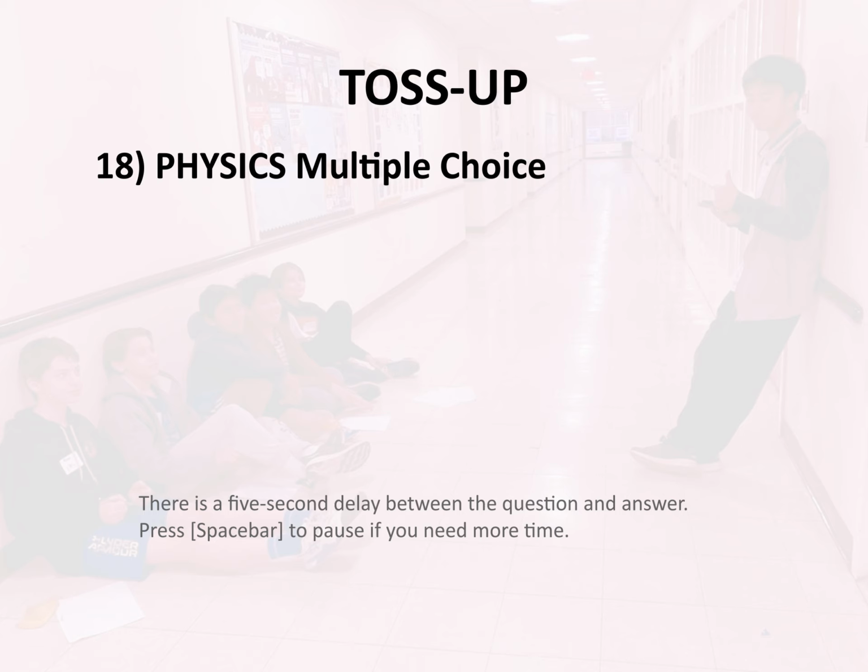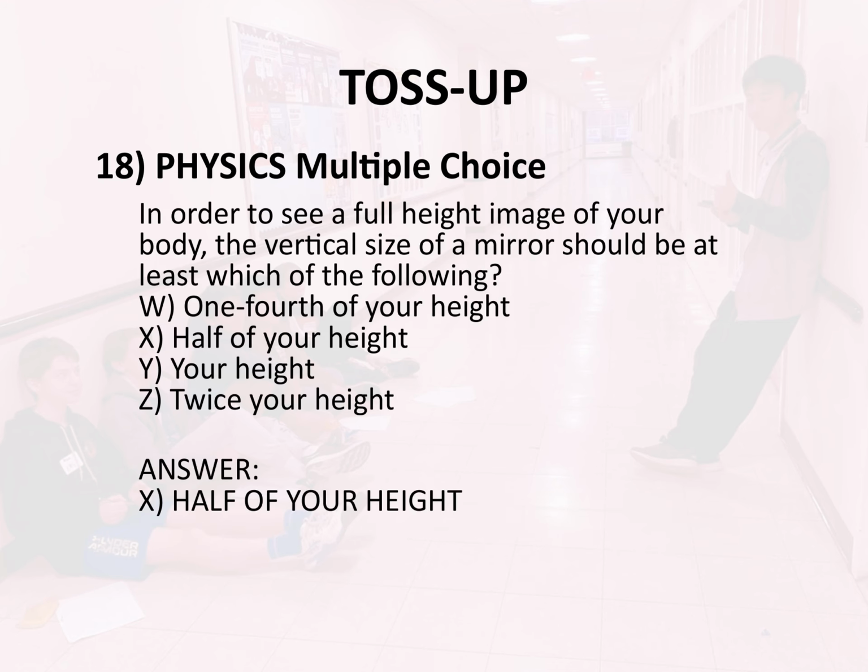Toss-up 18. Physics. Multiple choice. In order to see a full height image of your body, the vertical size of a mirror should be at least which of the following? W. 1/4 of your height. X. Half of your height. Y. Your height. Z. Twice your height. Answer: X. Half of your height.